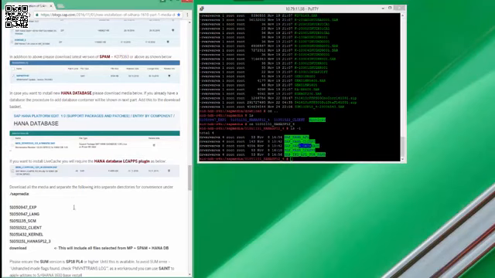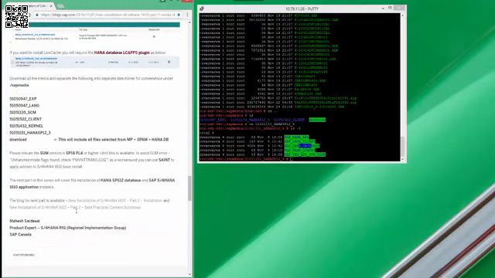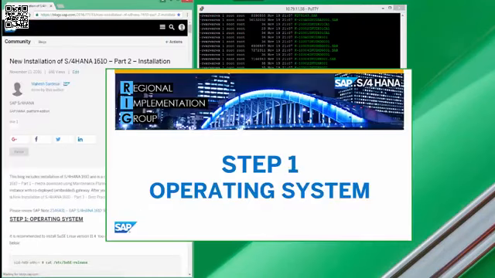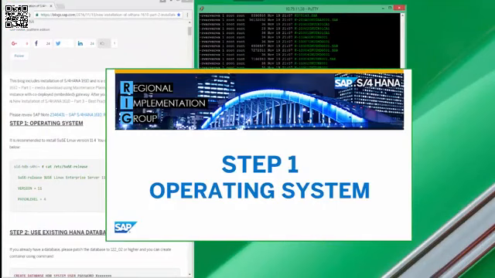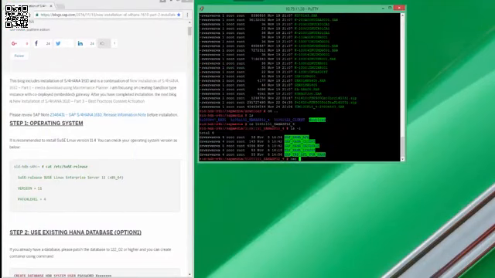So as we've covered everything from blog 1 and have all the files downloaded and available, let's now start with part 2. First, we verify the operating system version using this command. It is recommended to use SUSE Linux 11.4.